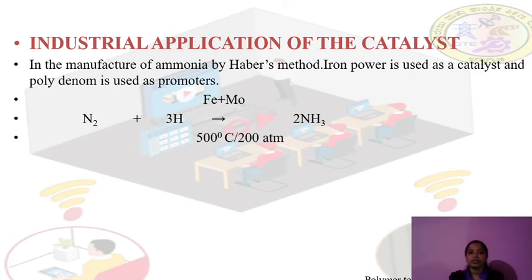The first one is using the catalyst in the manufacture of ammonia. The process is called Haber's process or Haber's method. Here we are using iron powder as a catalyst and molybdenum as a promoter. The efficiency of the iron catalyst is increased by the molybdenum element or promoter.